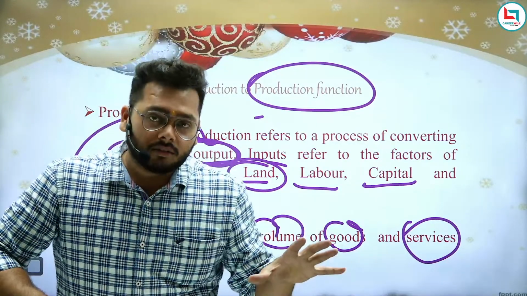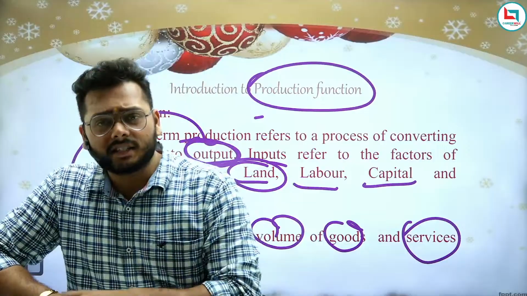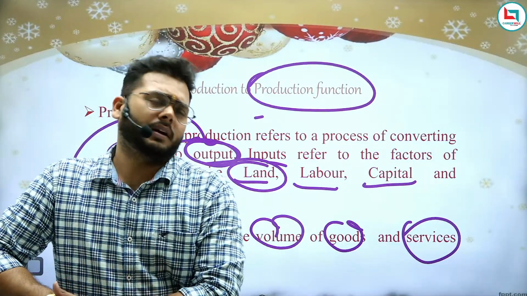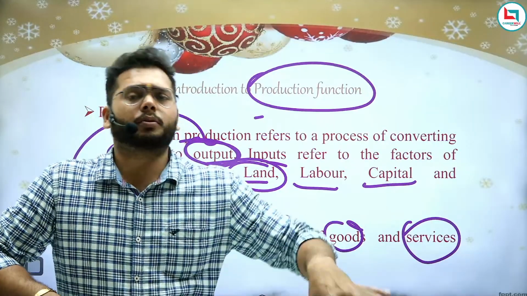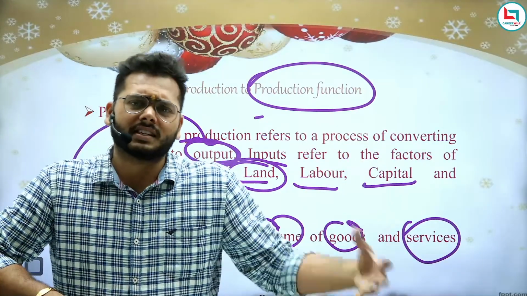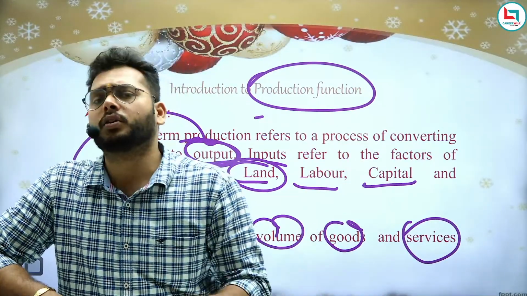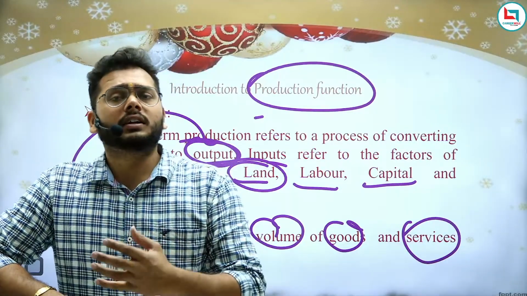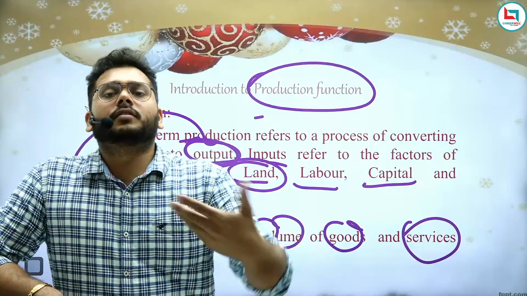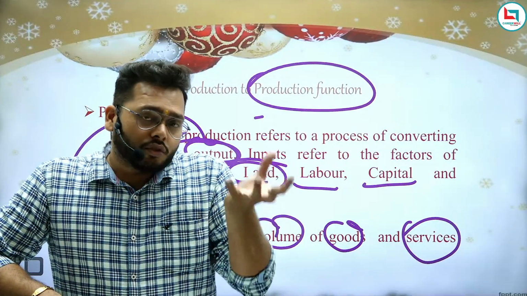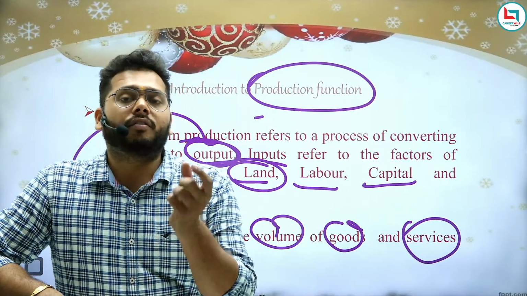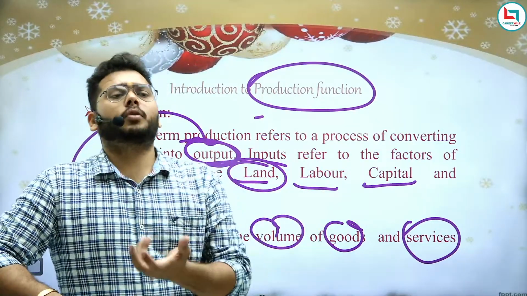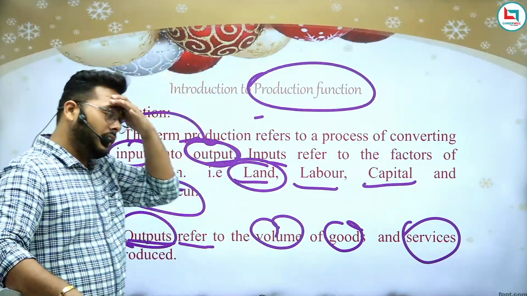So input is whatever requirements you are applying for the production of goods and services; all these things are called input. Factors are called inputs. After the process of conversion, whatever final product you are getting is known as output. Whatever amount you have produced is what is called output, right?